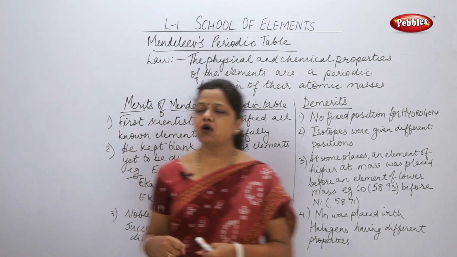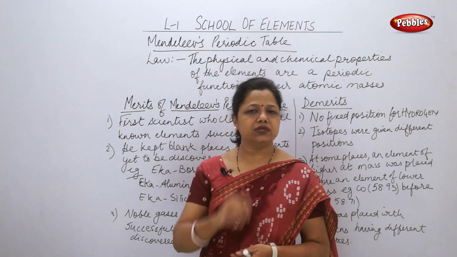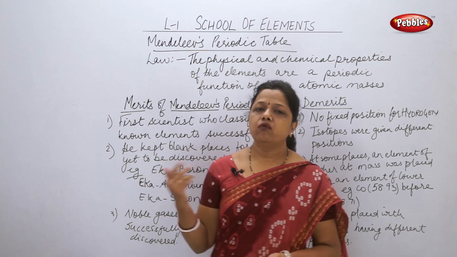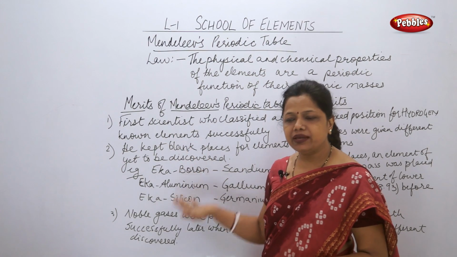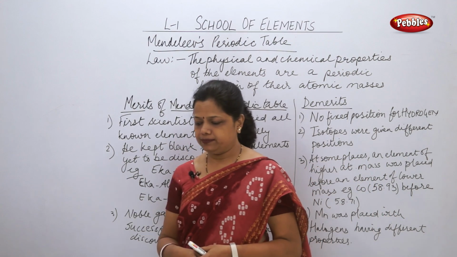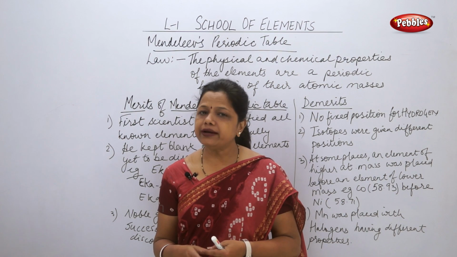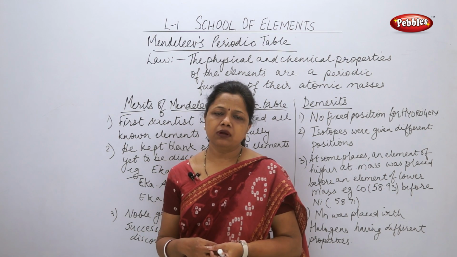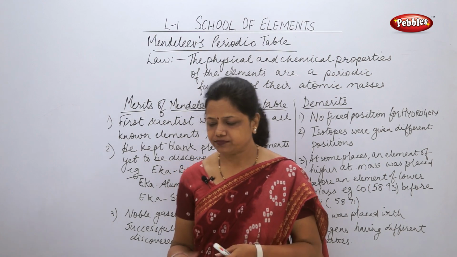These are the merits of the Mendeleev periodic table. This question generally carries 2 marks. They will ask you what are the merits of the Mendeleev periodic table, so these are the major merits of the table. But there are some demerits also. Why demerits? Because obviously only 63 elements were known and some abnormalities appeared later on.